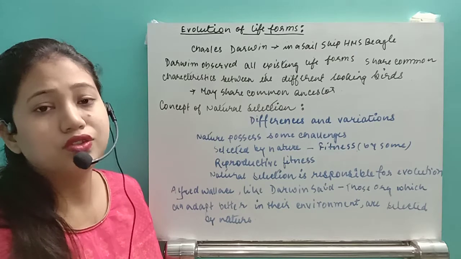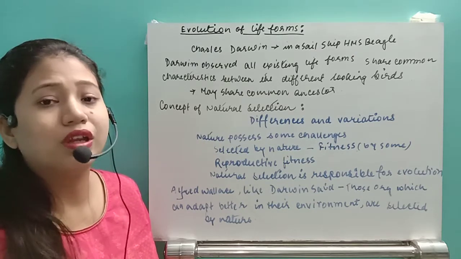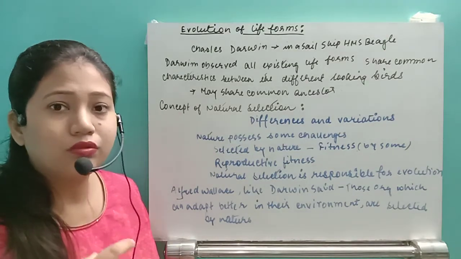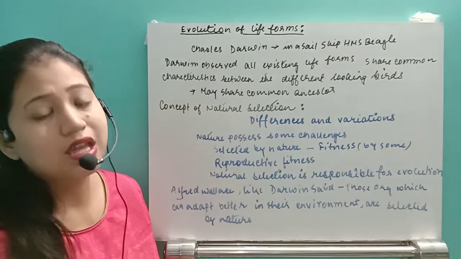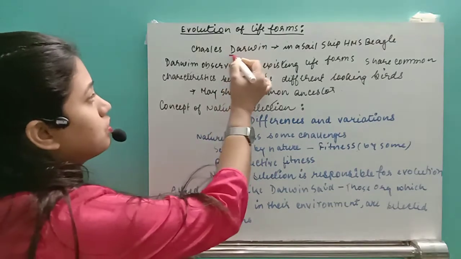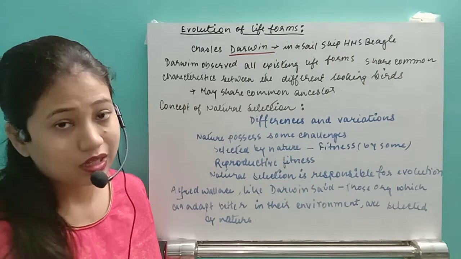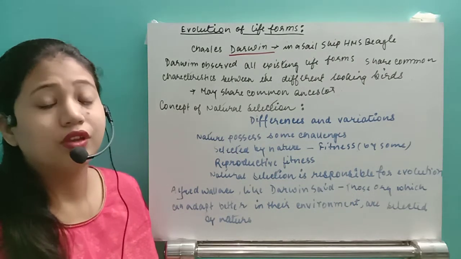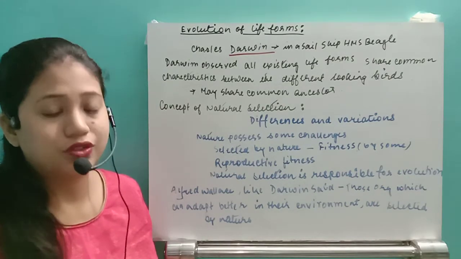But first of all, we need to know what is the cause of evolution. What is the reason why our organisms evolve? And what is the impact on the species so that they have to evolve? All those things were given by one famous scientist, Charles Darwin. You already know about Darwin's theory. Darwin's theory is also known as the theory of natural selection. So he actually proposed the theory of natural selection.